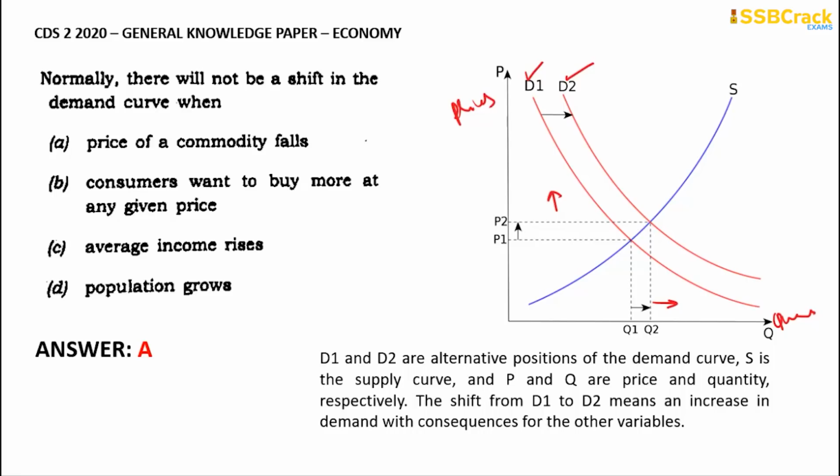So the correct answer is option A. Option B says consumers want to buy more at any given price; that is also wrong in this context, because the price of the commodity must change. Option C says average income rises. Even then there will not be any shift in the demand curve. And even when the population grows, there will not be any shift in the demand curve.